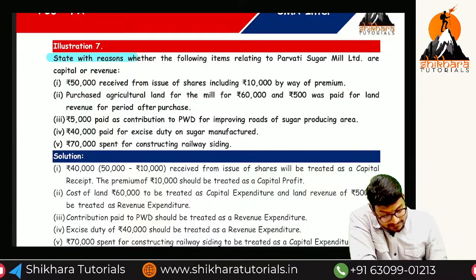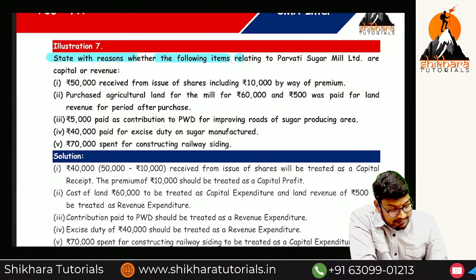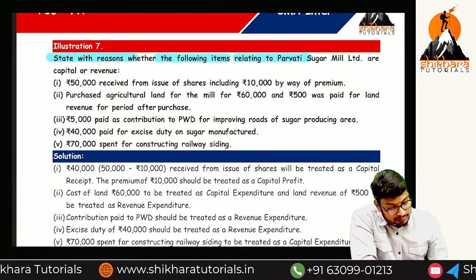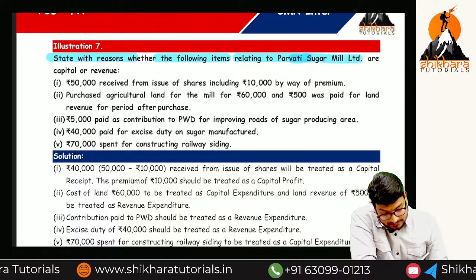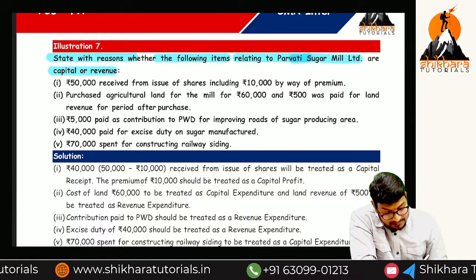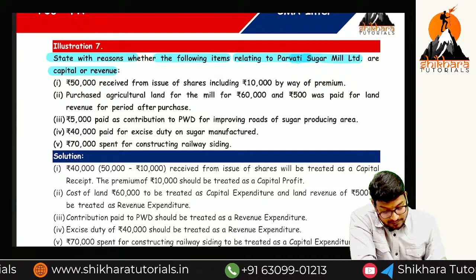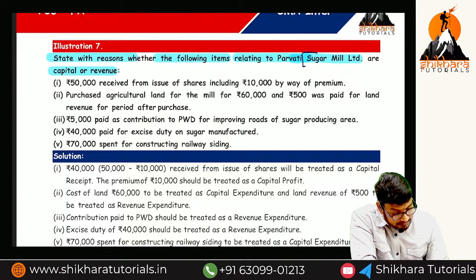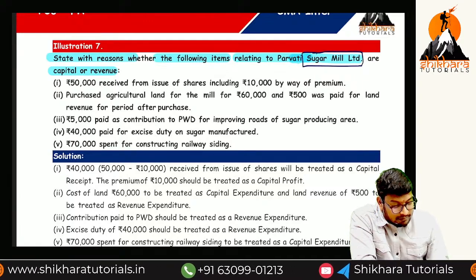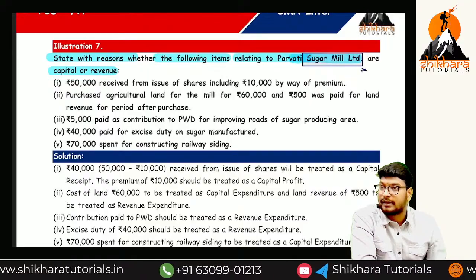State with reasons whether the following items related to a sugar mill limited are capital or revenue. We are having a sugar mill, so keep this in mind and say the answers.